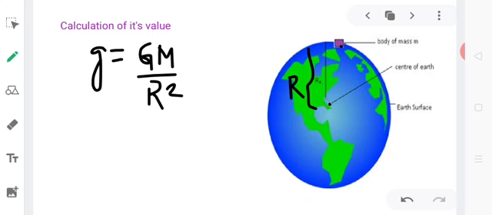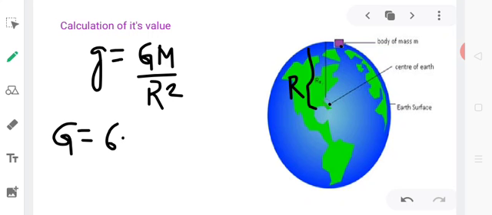Now here you may ask why didn't I consider the distance between the center of the object and the center of the earth? This is because the distance from the center to the surface of the earth, that is the radius of the earth, is huge in comparison to the size of the object. So we can approximate that the distance between the center of the object and the center of the earth is roughly equal to the radius of the earth, denoted by R. So acceleration due to gravity on the surface of the earth will be given by g equal to GM by R square. Here let us substitute the values.